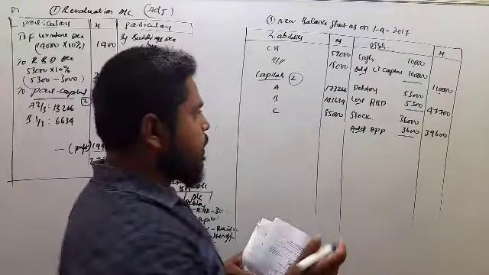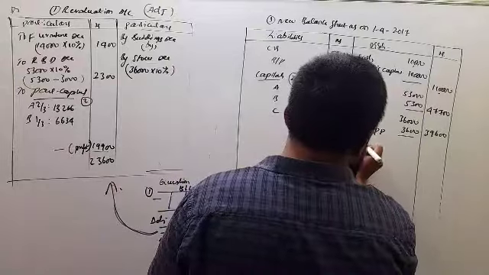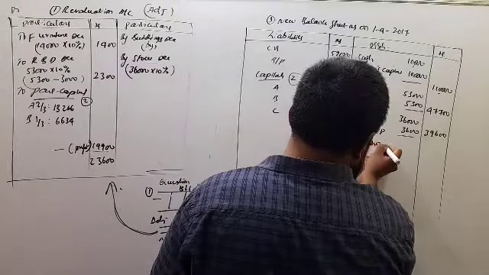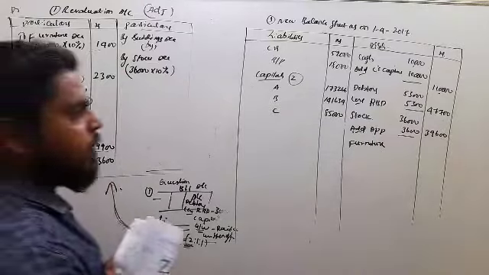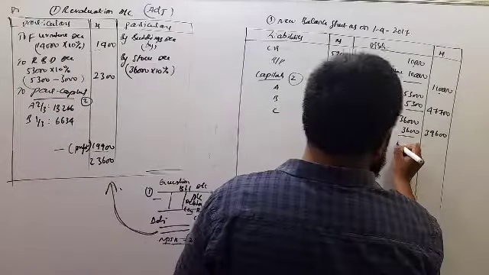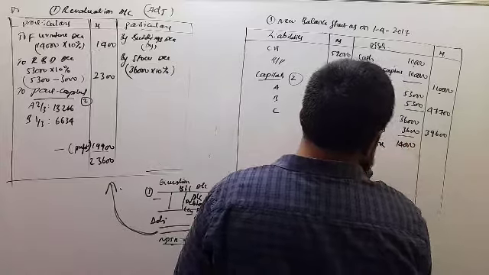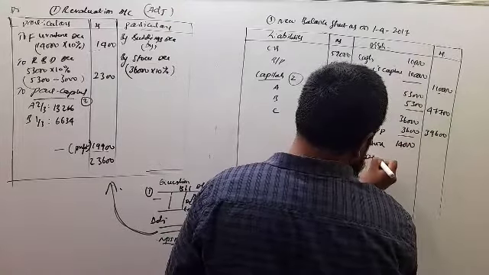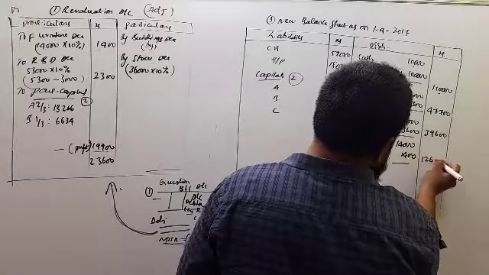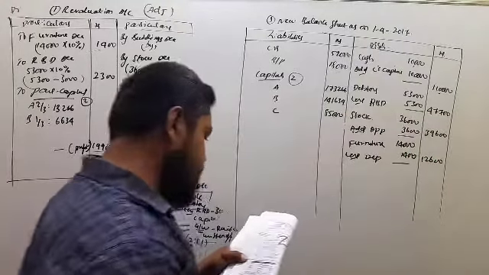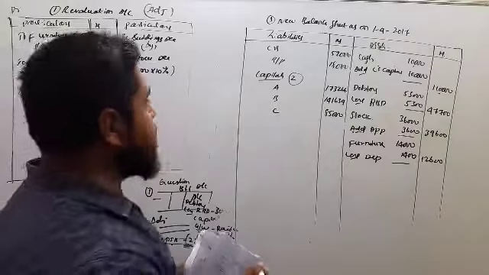Next, furniture. You got an adjustment, that is depreciation 1,400 we have to minus. So 14,000 less depreciation 1,400, 12,600. Next, buildings.